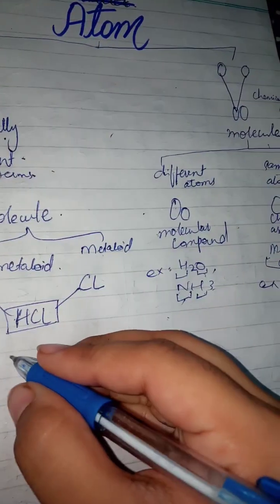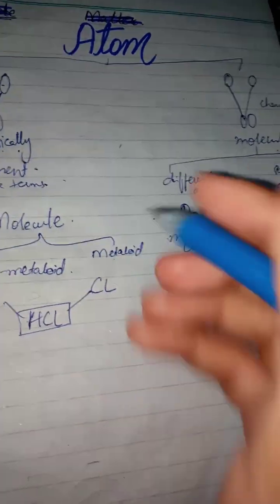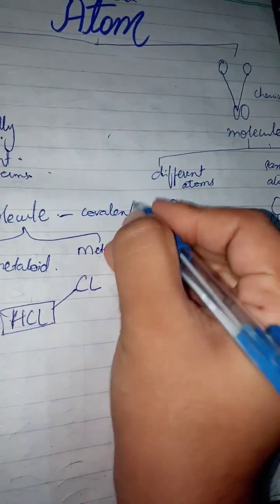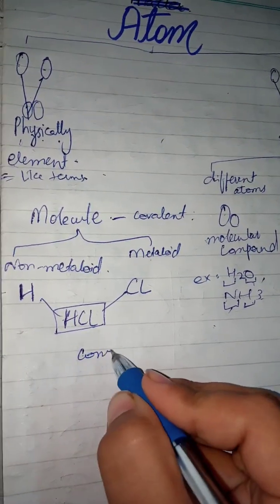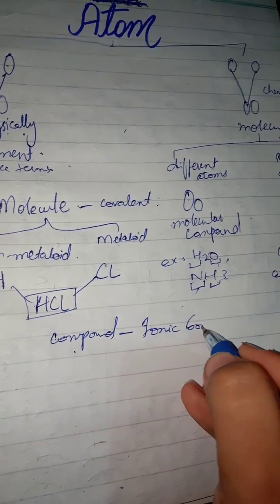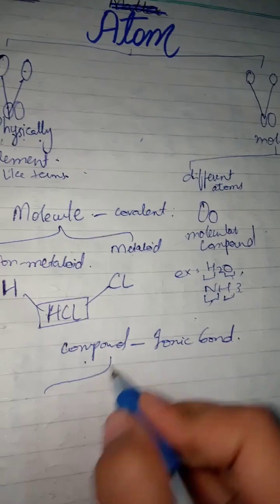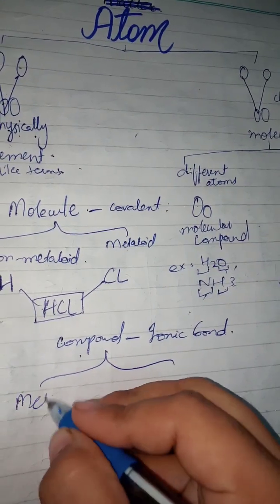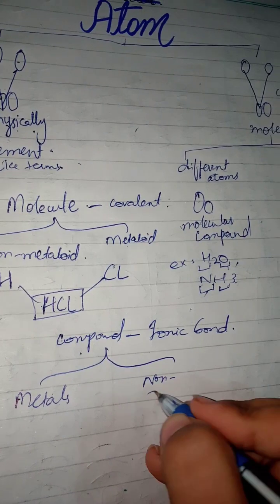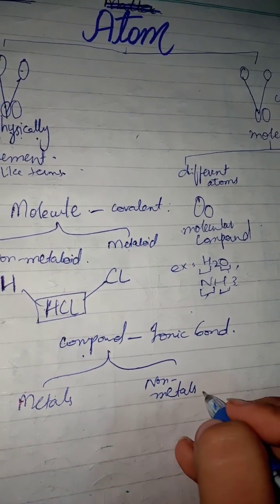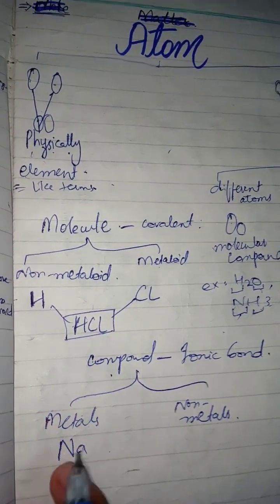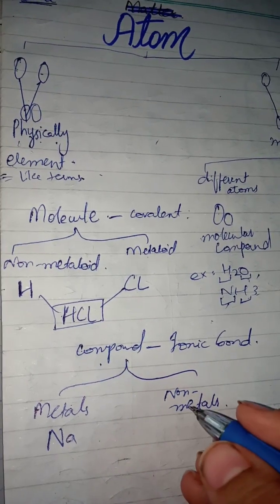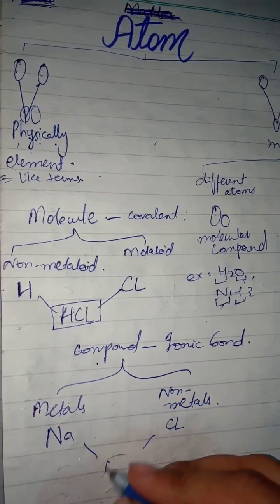Now if we move towards it, let me tell you one thing: molecules always have a covalent bond, okay. And if we talk about compounds, these compounds always have an ionic bond, okay. Now here compounds are divided into two, metals and non-metals. If we talk about NaCl, I was just speaking about this: Na is a metal, sodium, and the non-metal is chlorine. When these both combine, they form NaCl.